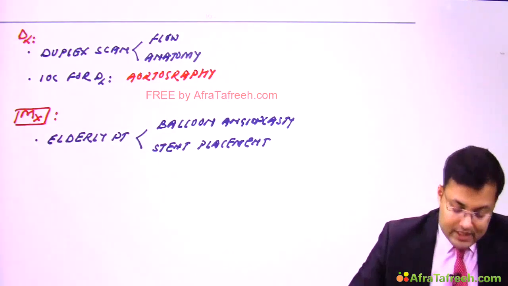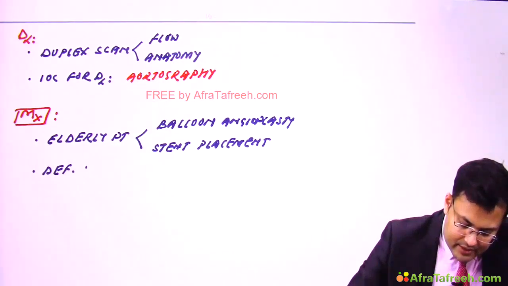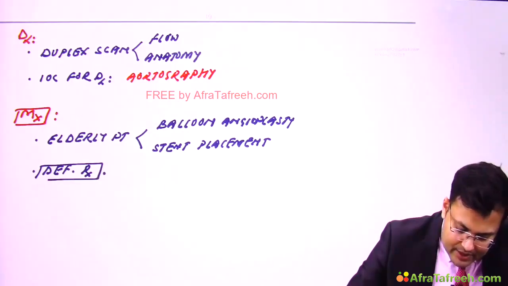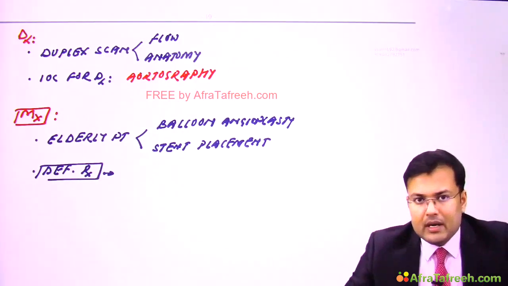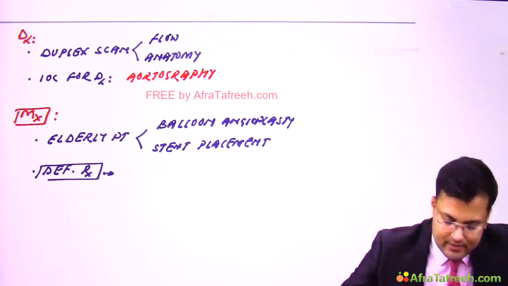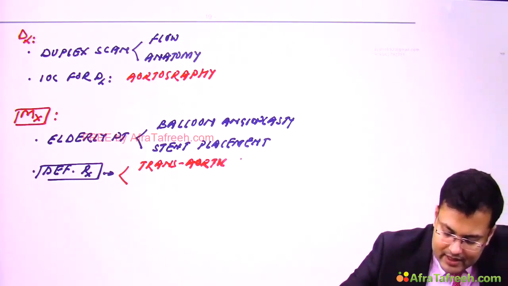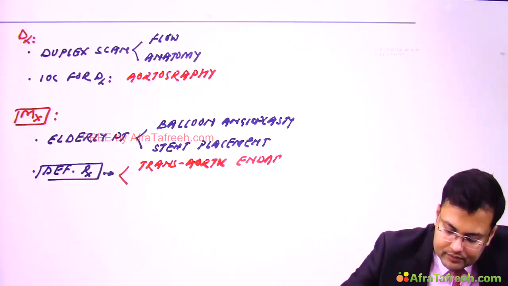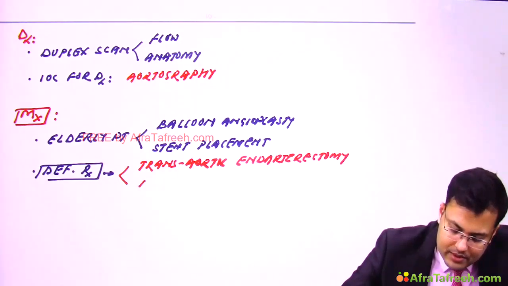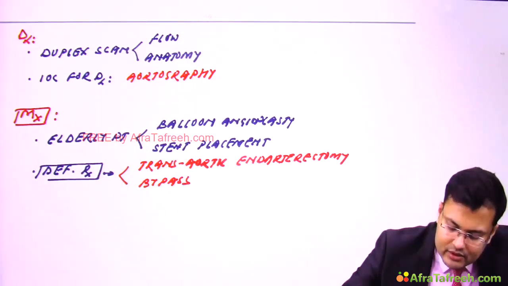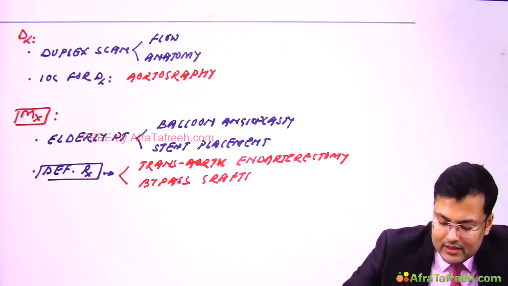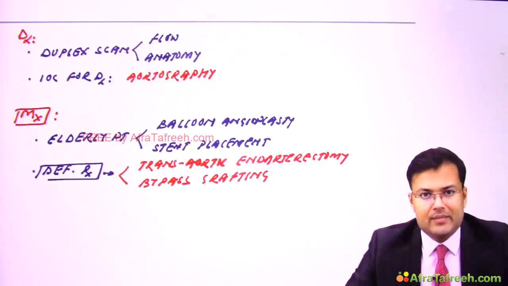Clear? And what is the definitive treatment, by the way? Definitive treatment of chronic mesenteric ischemia. So here we perform transaortic endarterectomy, or we go for bypass grafting. Clear? So this is how we manage the patients of chronic mesenteric ischemia.